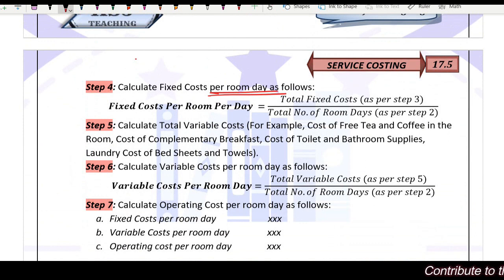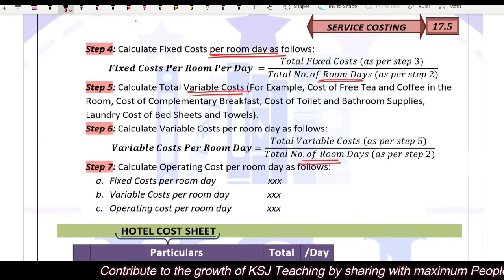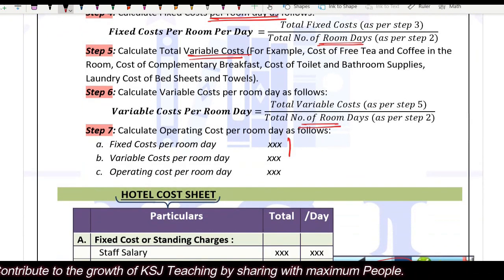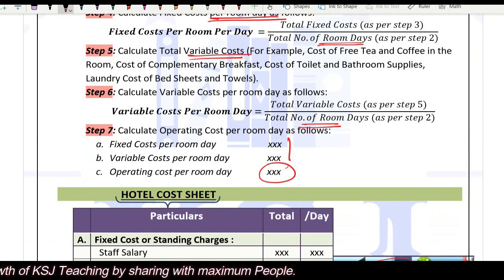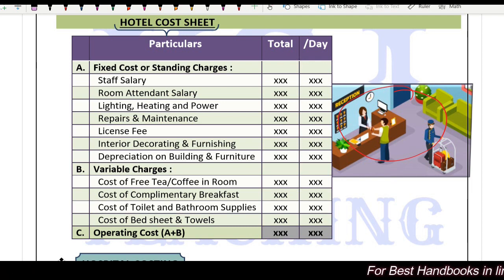As per calculated step number 2, number of room days, then variable cost per room day. Then the total cost is fixed cost plus variable cost, which will give you the total operating cost. Clear? This is how the hotel cost sheet is prepared.